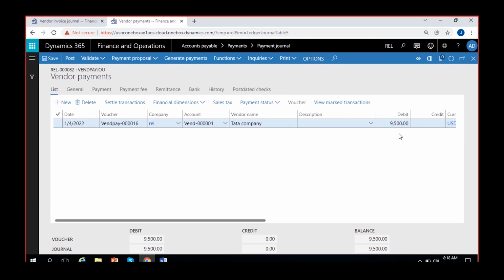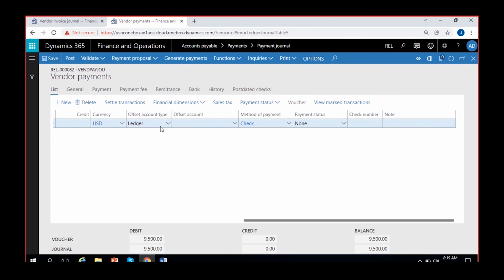So see what happened. When you click on the settlement, automatically the 9,500 amount is being considered here, deducting the withholding tax amount of 500 from the amount that you have to pay to the vendor. So if you pay 9,500 to the vendor, it means it's a full settlement to the vendor on that invoice of 10,000. The remaining 500 will be adjusted to the withholding tax payable account. We'll see that, how it will get adjusted.